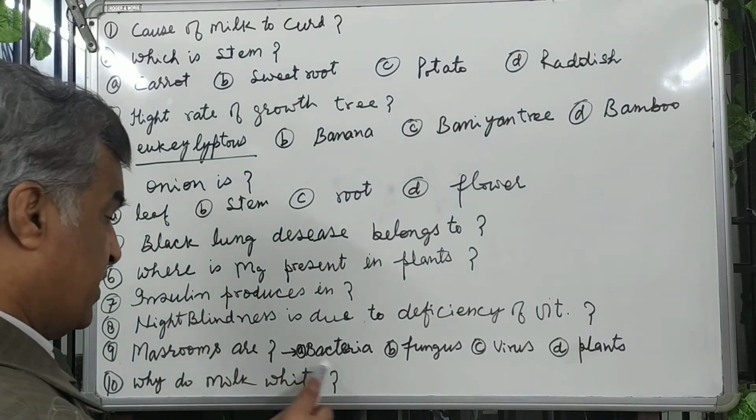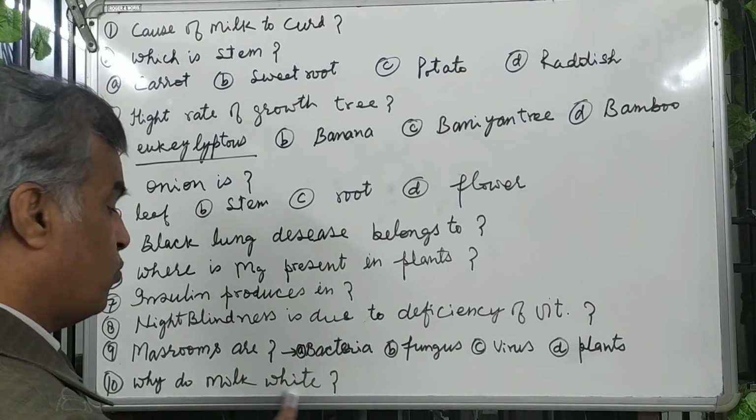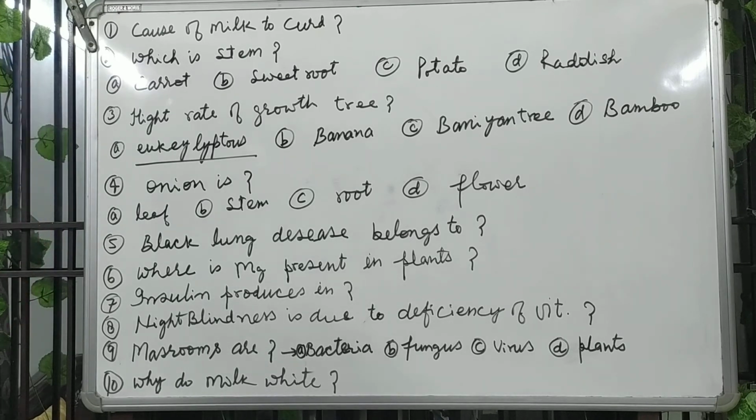Next, why is milk white? What will you say? Tell me, try your best. Why is milk white? The answer, I am telling you, is casein. Due to the chemical casein present in the milk, milk is white.